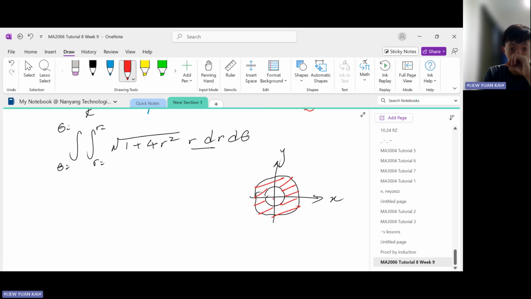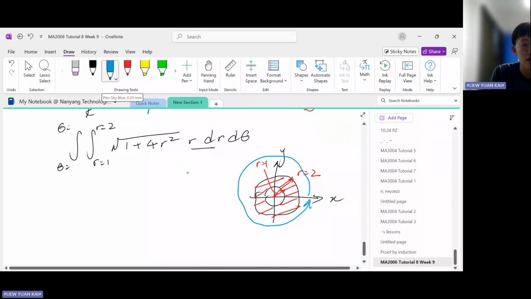Let's see how the radius varies in this donut. The radius starts from here, r equals to 1, and then the outer radius is r equals to 2. So now we know the radius is bound between r equals to 1 and r equals to 2. What about theta? This sweeps one round of a complete circle, so it will start from 0 and end at 2 pi.